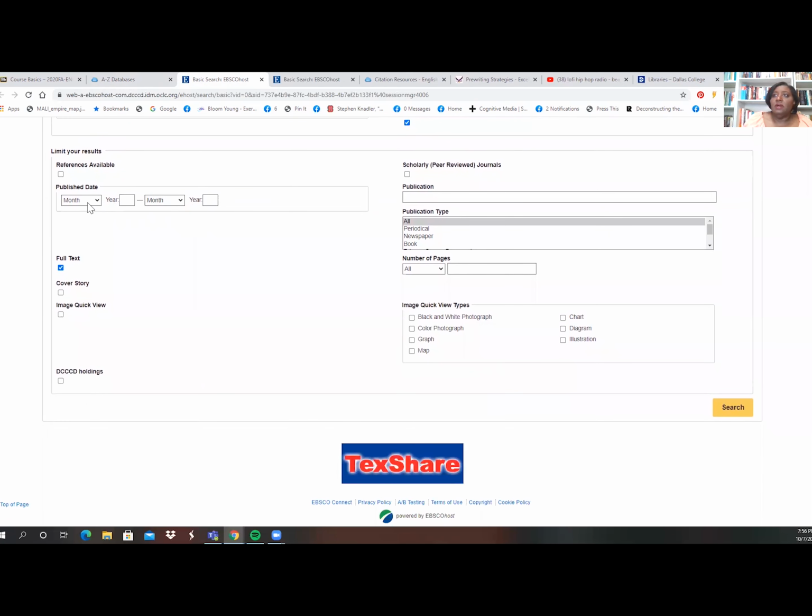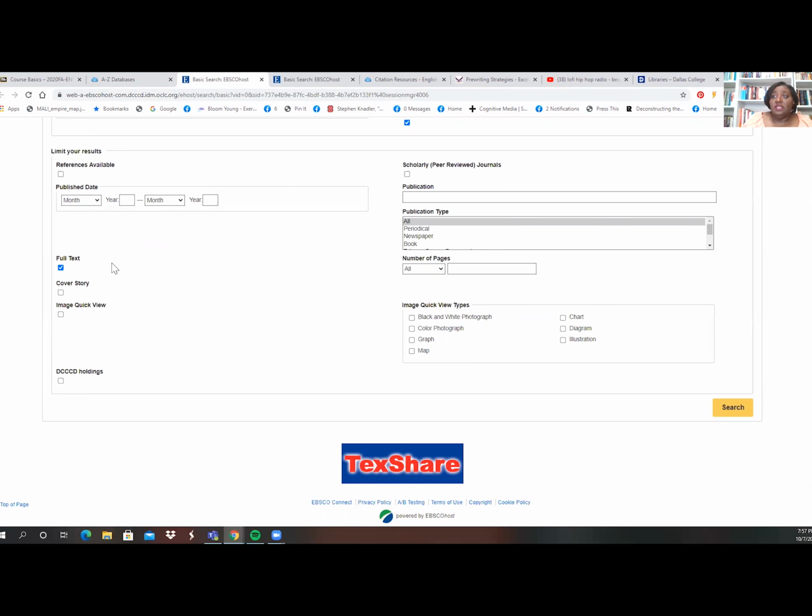I can also limit my results by date. So if when we were studying the library materials, you looked at how to evaluate sources, you learned that we might sometimes need things that happen in a certain time frame. So if that's the case, I need to change what dates I'm using. So I can do that here.